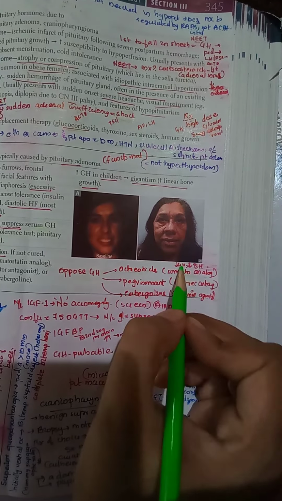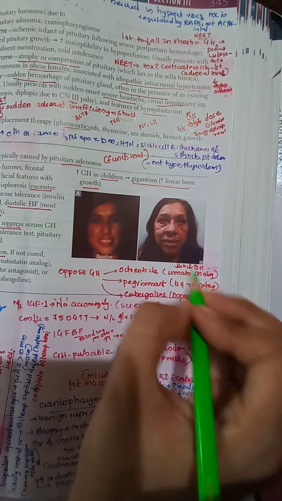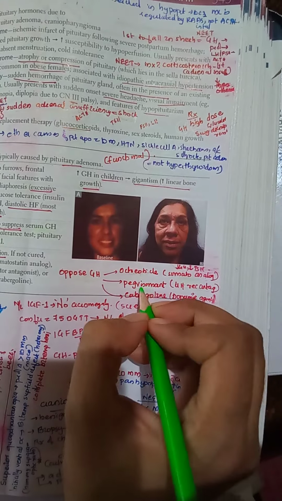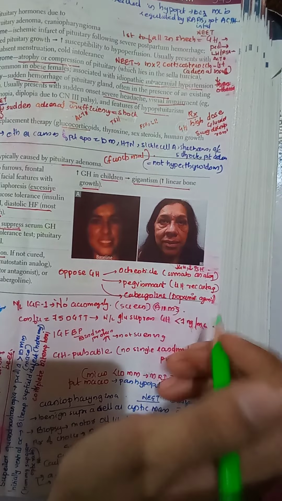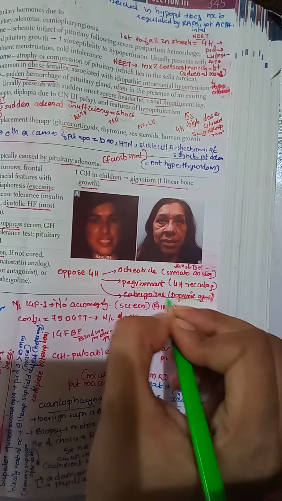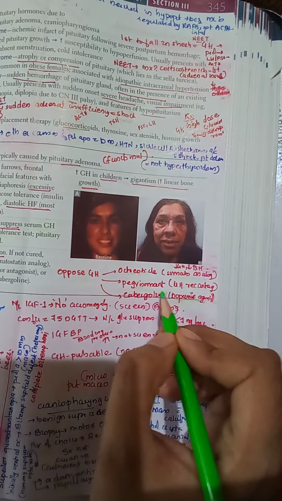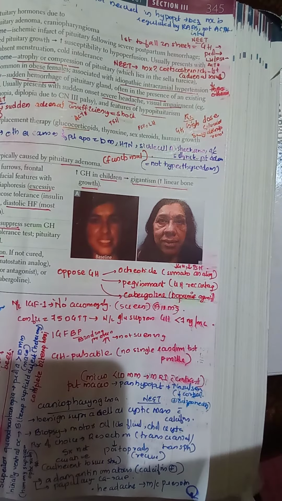Then if we give a growth hormone receptor antagonist, is that going to work? Yes, that is also going to work. So we give pegvisomant, which is a growth hormone receptor antagonist. Then if you are giving a dopamine agonist, that is also going to help to reduce growth hormone. So we give cabergoline, which is a dopamine agonist.